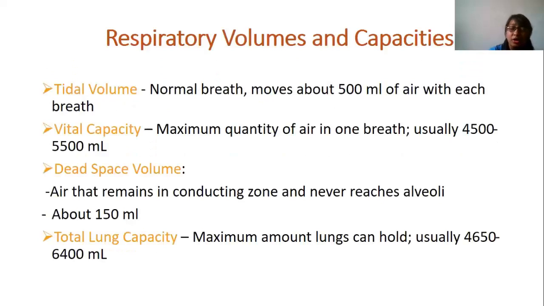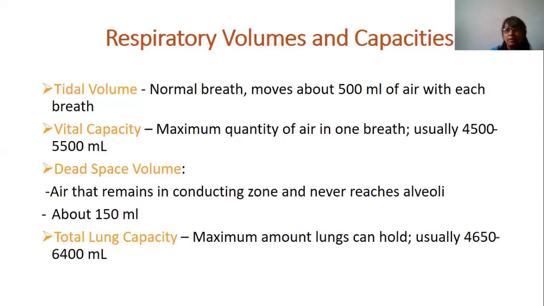Here is the main thing you have to understand: what respiratory volume and capacity are. These are the normal values. Tidal volume is a normal breath, moving about 500 ml of air with each breath. Vital capacity is the maximum quantity of air in one breath, usually 4,500 to 5,500 ml. Whenever we test tidal volume or vital capacity, for example in an asthmatic patient, we check the vital capacity and tidal volume of the patient.